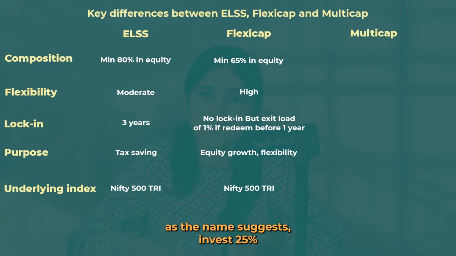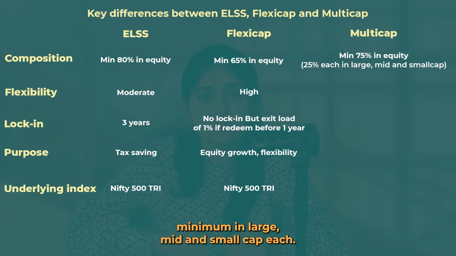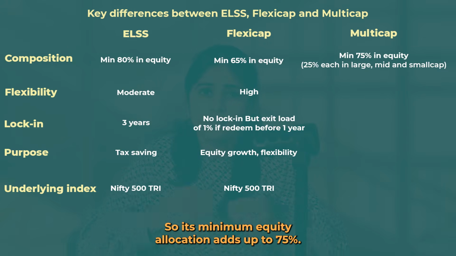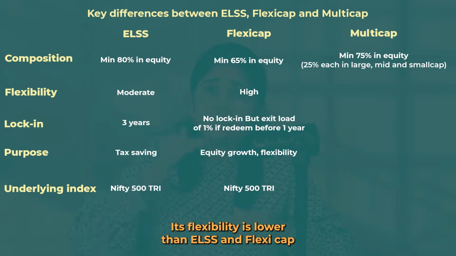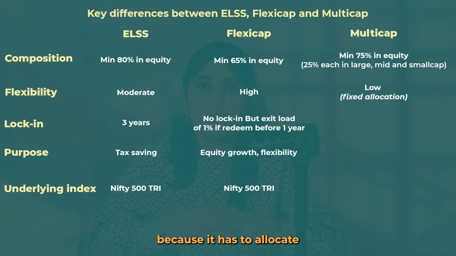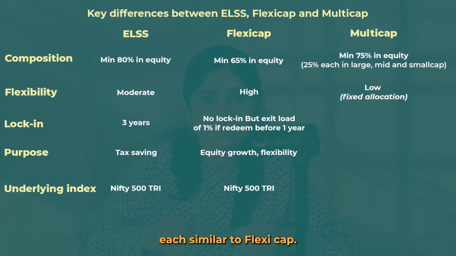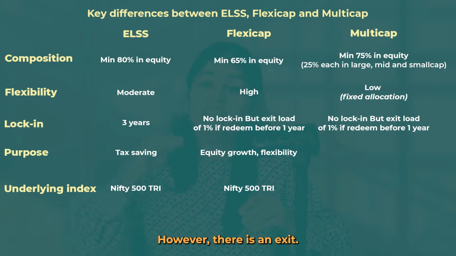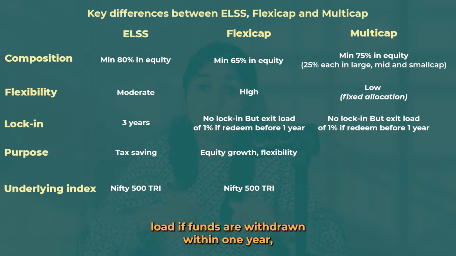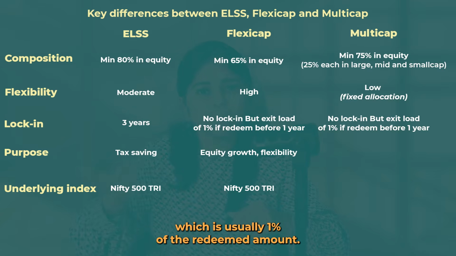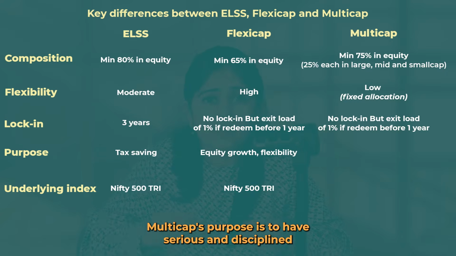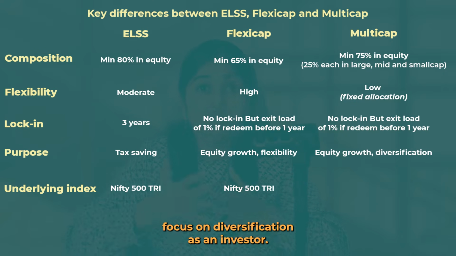Lastly, Multicap, as the name suggests, invests 25% minimum in large, mid and small cap each. So its minimum equity allocation adds up to 75%. Its flexibility is lower than ELSS and FlexiCap because it has to allocate 25% as per SEBI guideline in large, mid and small cap each. Similar to FlexiCap, there is no lock-in. However, there is an exit load if funds are withdrawn within 1 year, which is usually 1% of the redeemed amount. Multicap's purpose is to have serious and disciplined focus on diversification as an investor.